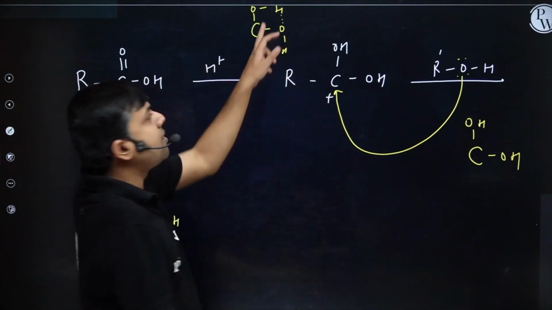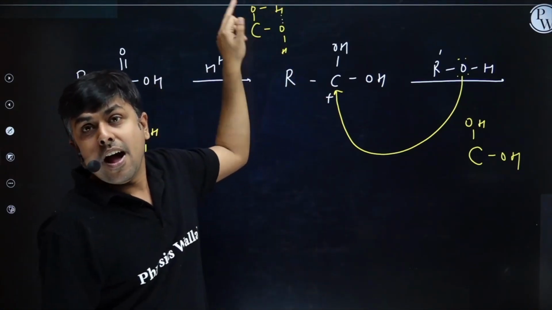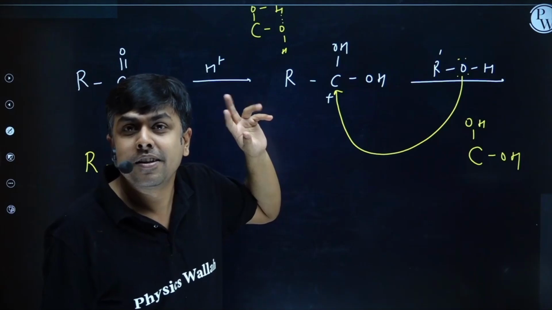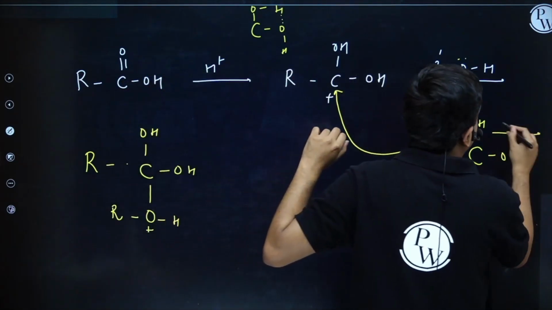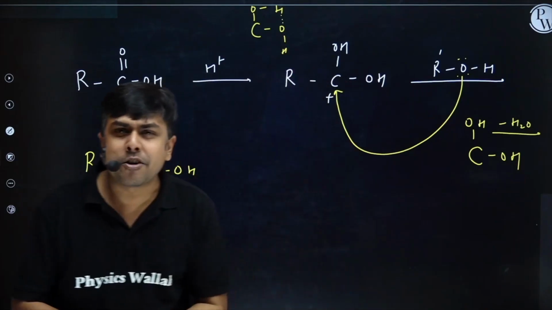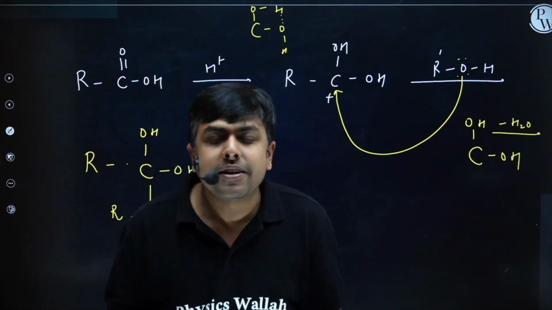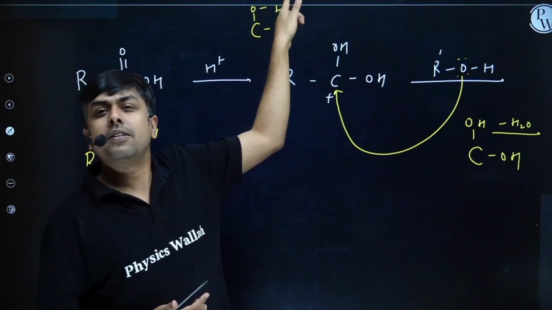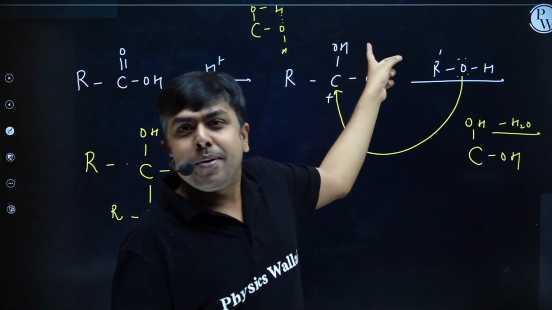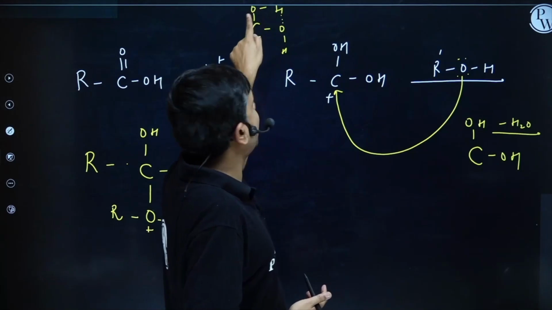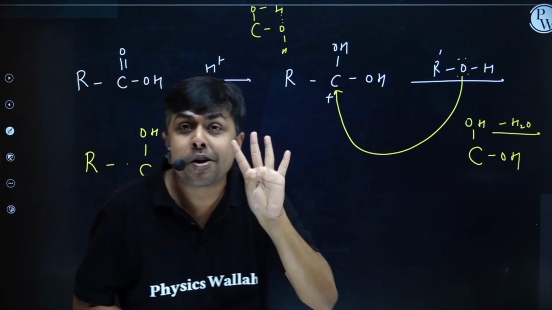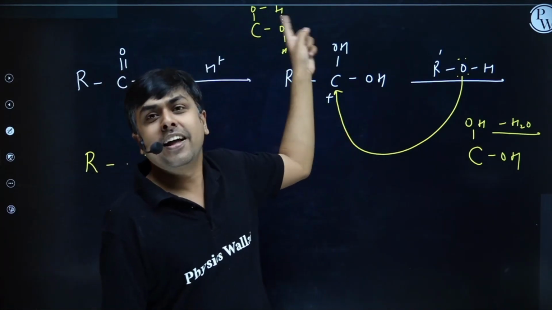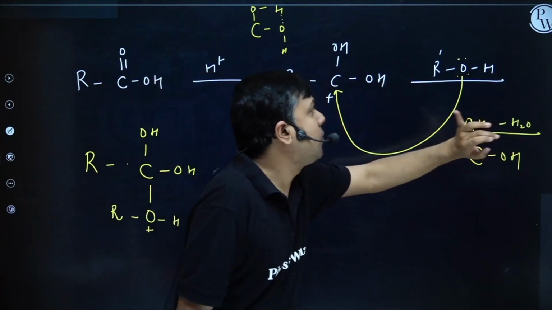I will have a 4-member intramolecular hydrogen bonding, and here IMHB is a destabilizing factor. So whenever you see 2 OH groups, simply remove one H2O from here. You will say, sir, hydrogen bonding is always a stabilizing factor. Here why is it a destabilizing factor? Because of IMHB I am having a 1, 2, 3, 4-member cyclic ring formation, and the 4-member ring is a highly strained ring, right student? Because of this it is highly unstable and it readily loses 1 mole of water molecule.